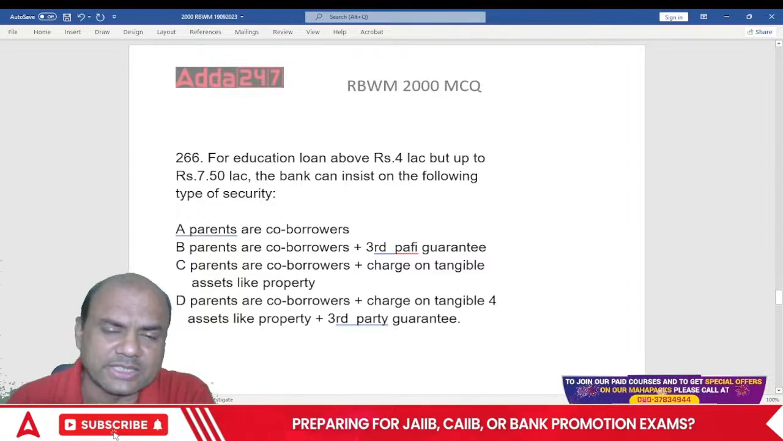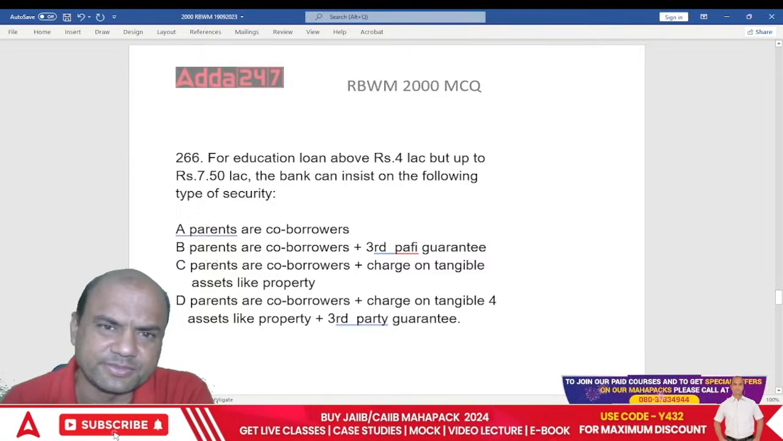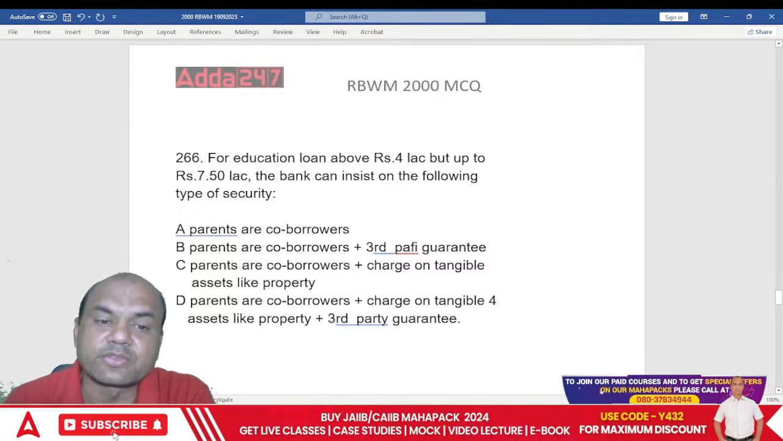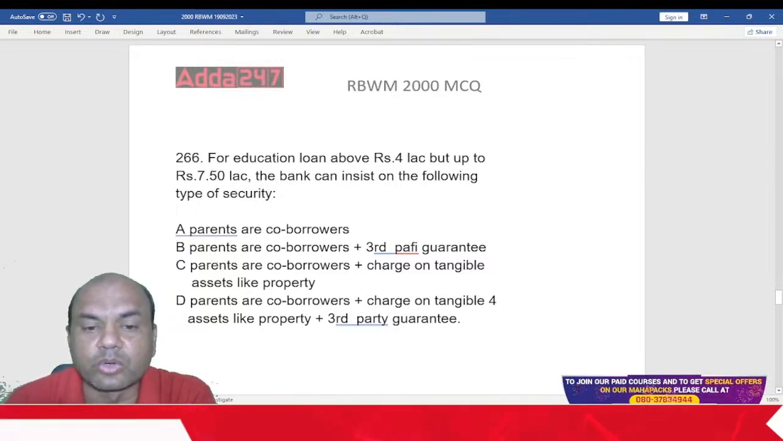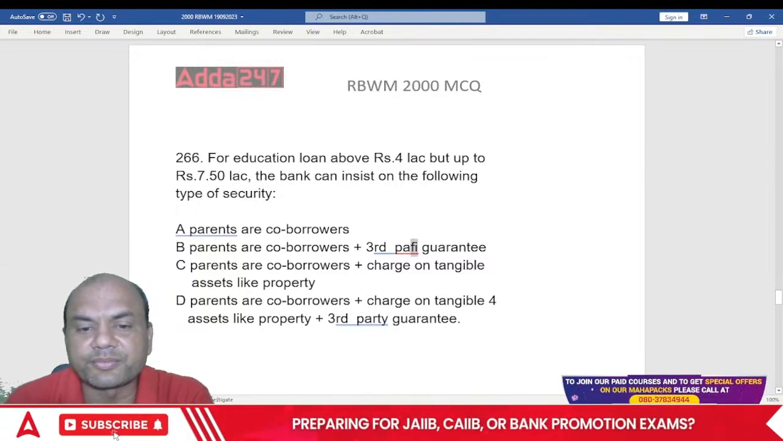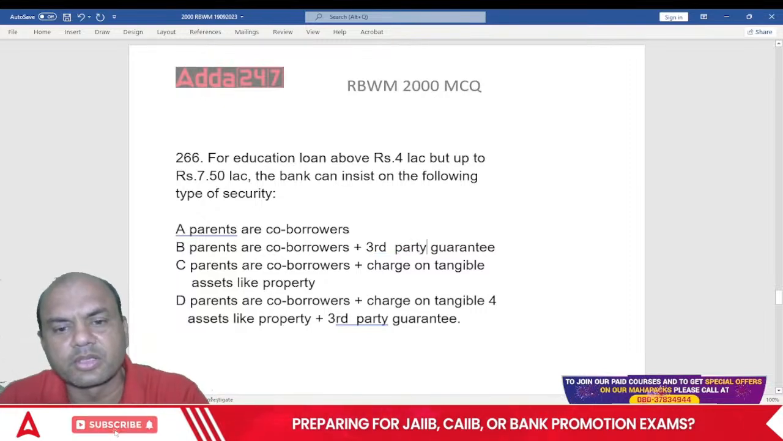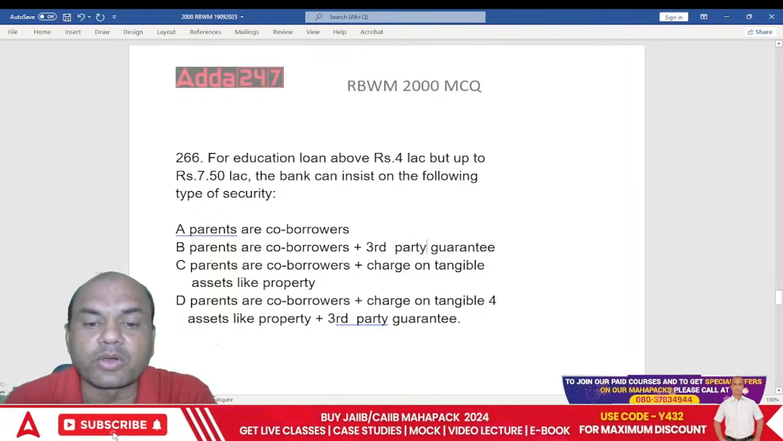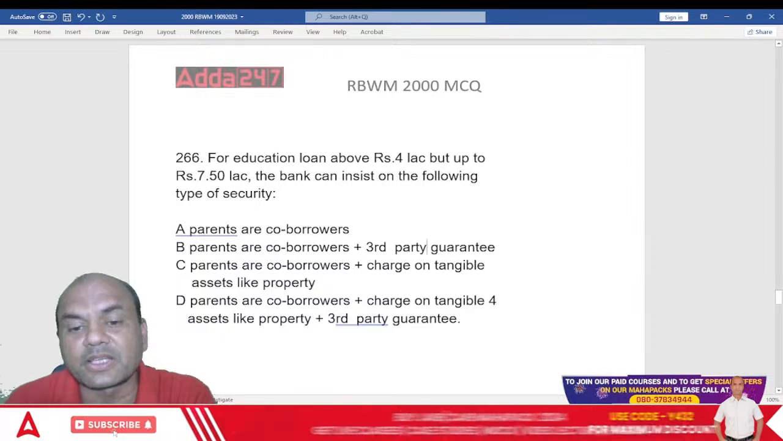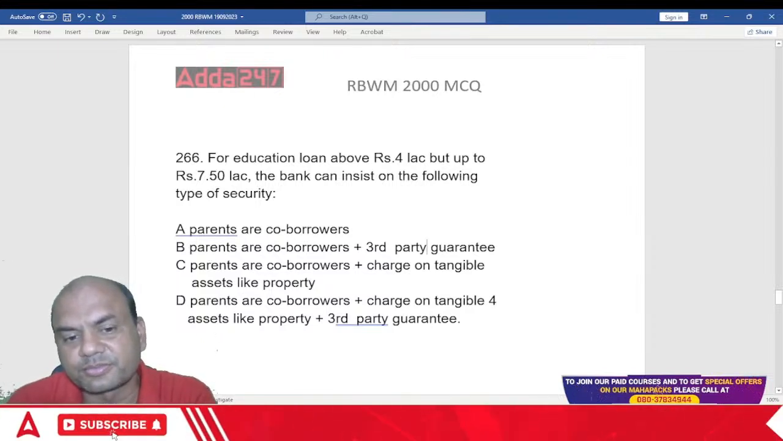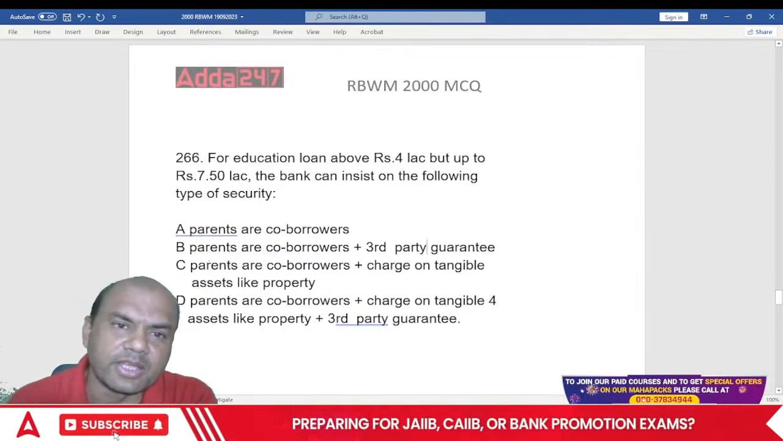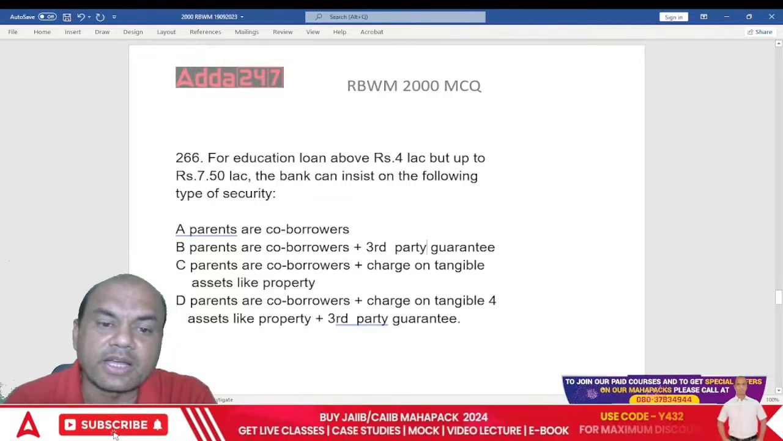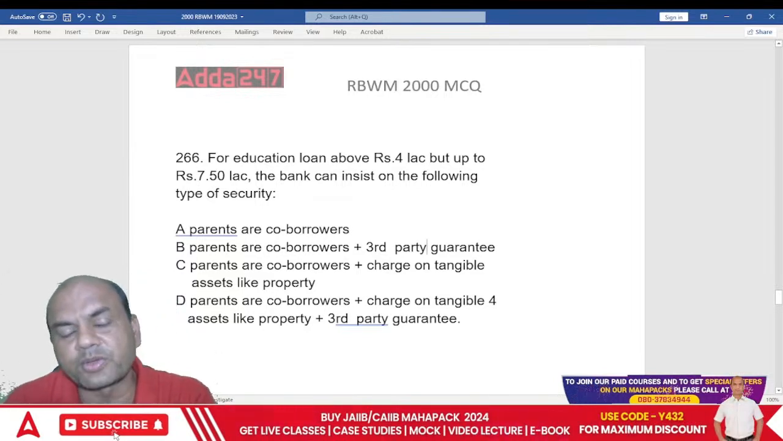Next one. For loans above 4 lakhs and up to 7.5 lakhs, banks insist on what? Just now we saw up to 4 lakhs, only parents. So 4 to 7.5 lakhs is what? Parents as co-borrowers plus third party guarantor. Then parents as co-borrowers plus the house, tangible assets. Then D is all of the above. So what is the right answer over here?